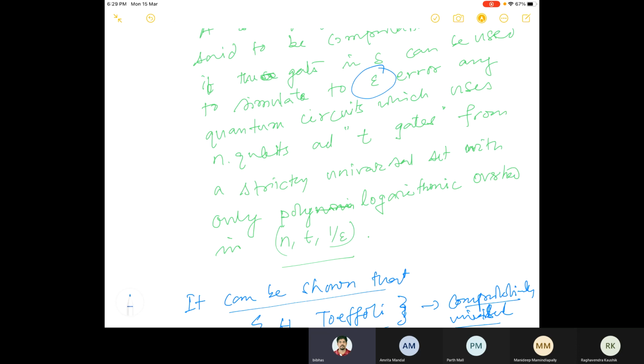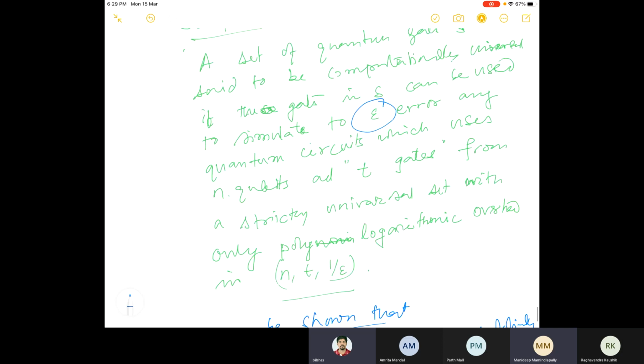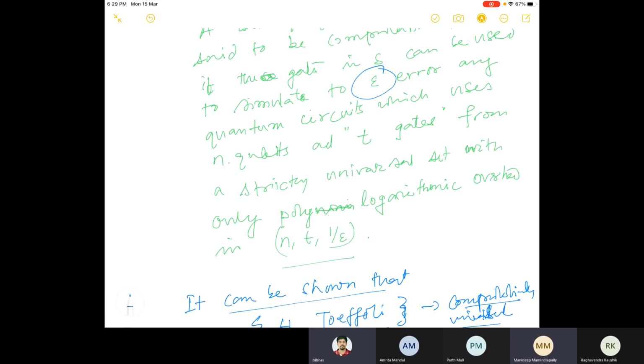Polylogarithmic overhead means it's some logarithm of these parameters n, T, and 1 by epsilon, and then you have the polynomial, let's say log n or log 1 by epsilon. So up to polynomial times of this overhead, this is what I'm saying.